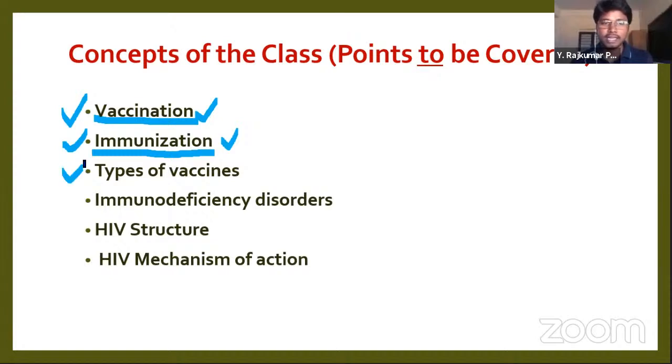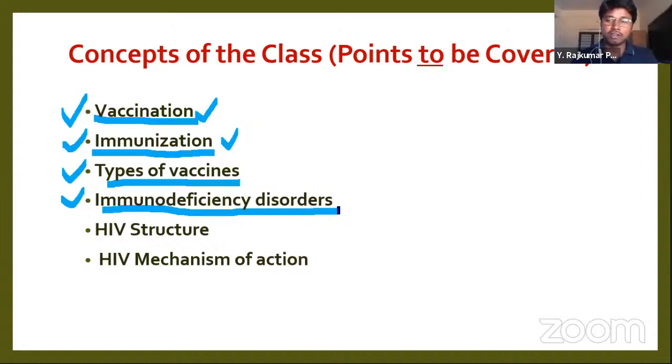Nothing but making a person immune by giving vaccination is called immunization. Next, types of vaccine. There are different types according to how the vaccines are formed. Next, there are some disorders which are caused to the immune system of the body. They are called immunodeficiency disorders. Deficiency means reduction. Due to loss of immunity in the body, there are some disorders found. So we will learn about different diseases and disorders regarding the immune system.